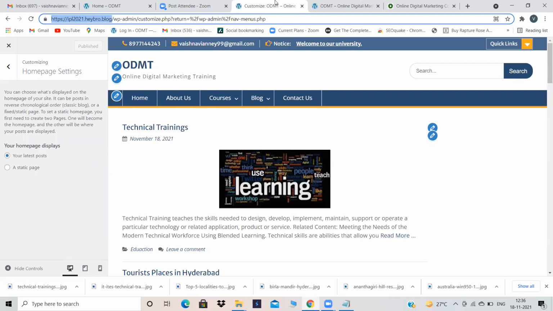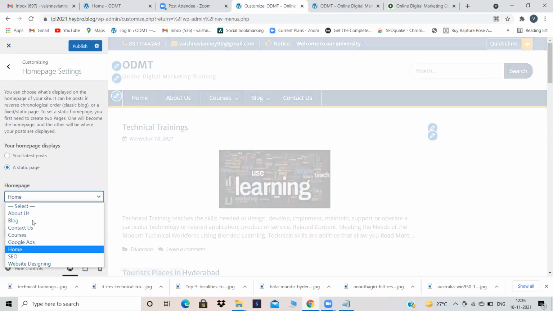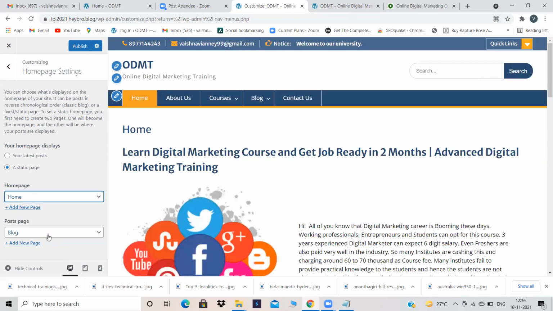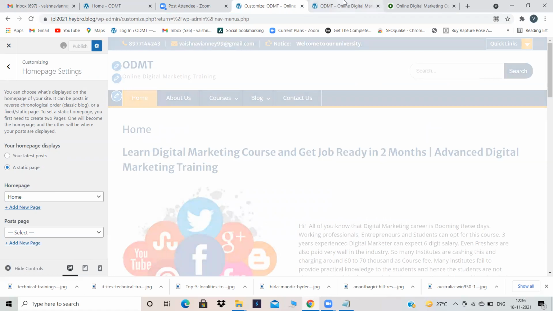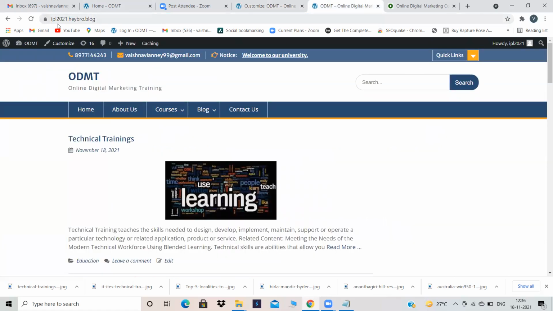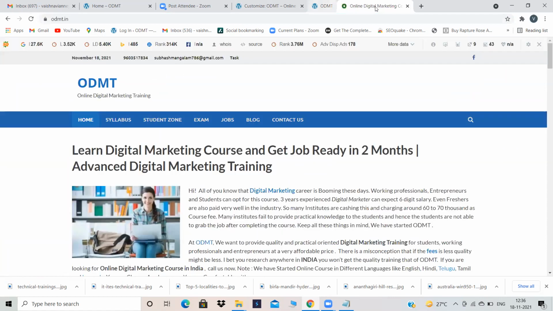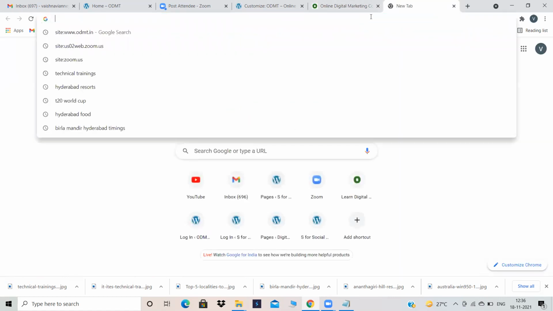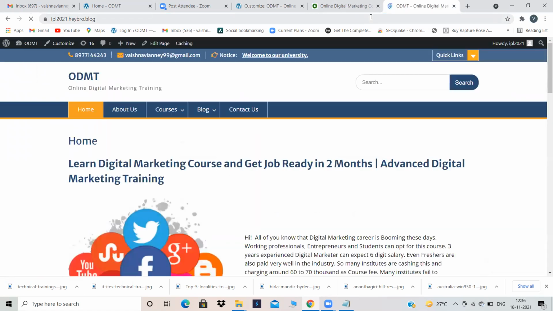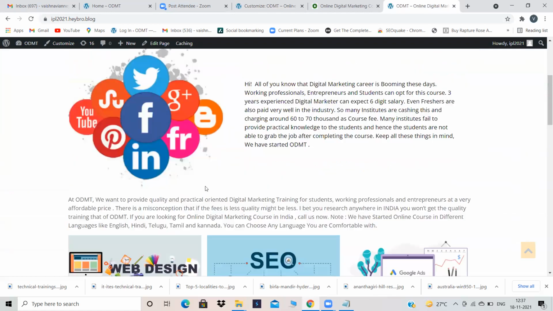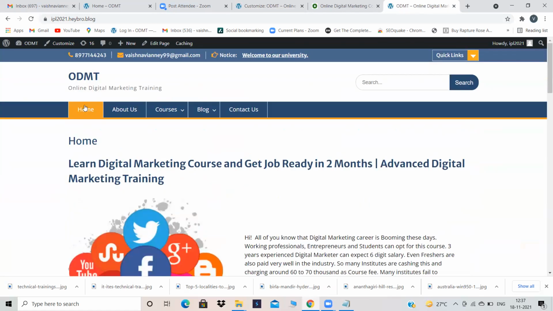So to rectify that, what I'm doing is selecting static page. Under homepage, I'm selecting home. We will do the other option later, so I'm just unselecting it. Publish. Now come back, and don't refresh. Again, I'm copying the URL and opening a new page. Now see what is appearing. Are my latest posts appearing? No, only my content is appearing. My home page is appearing.